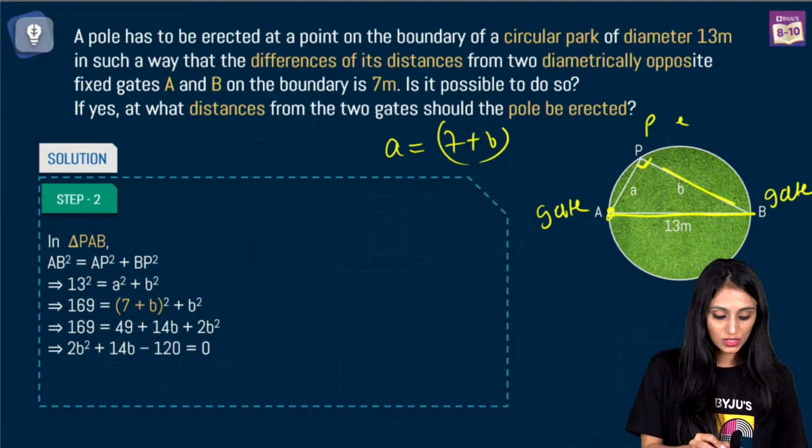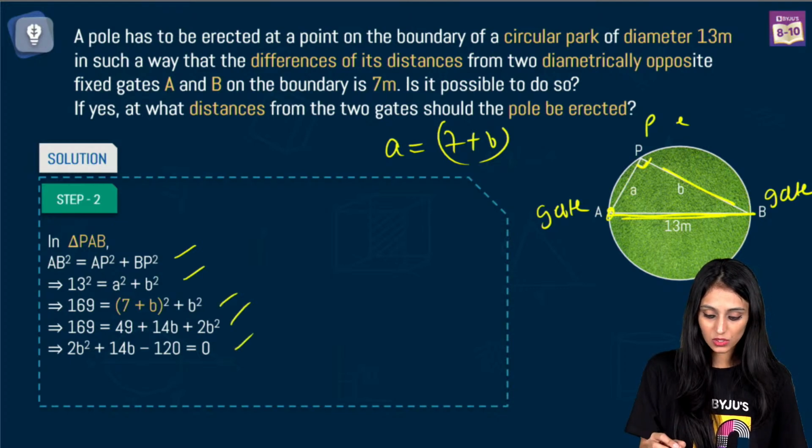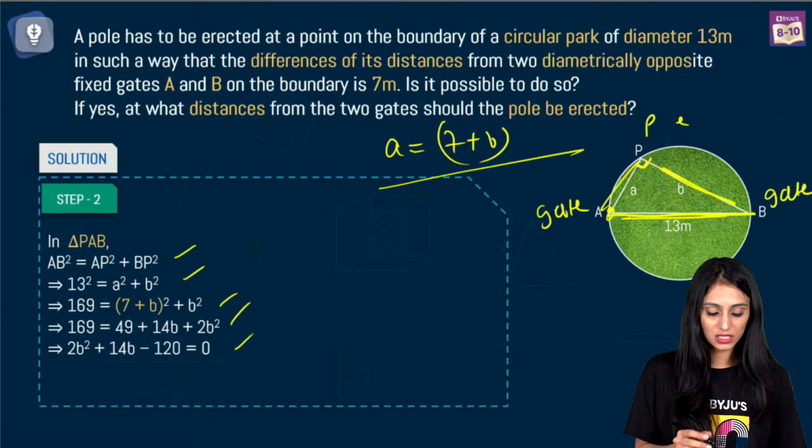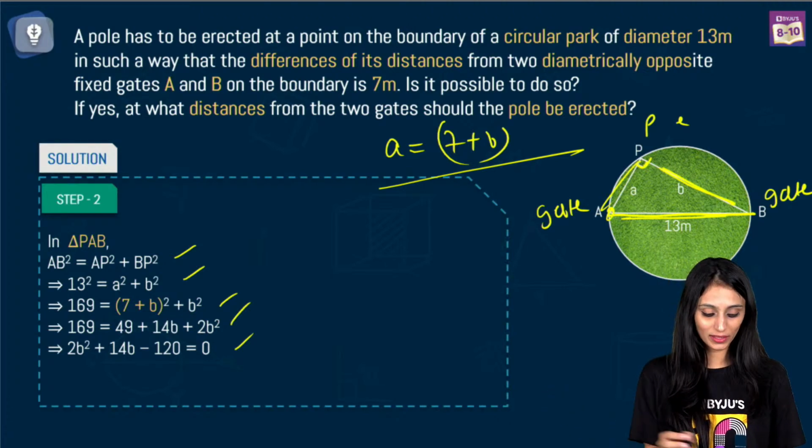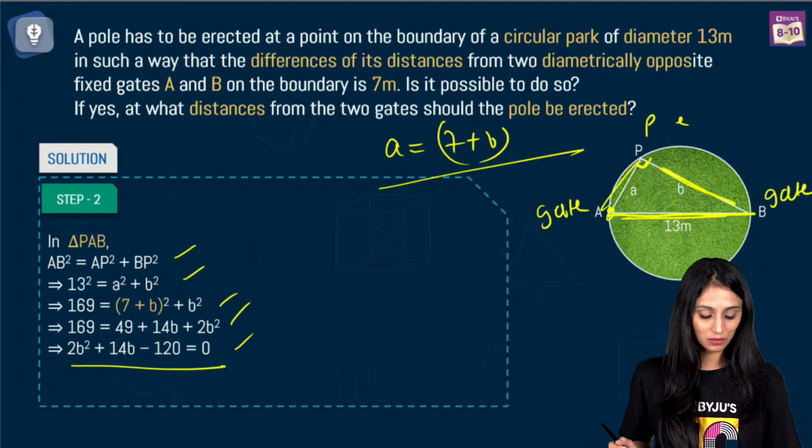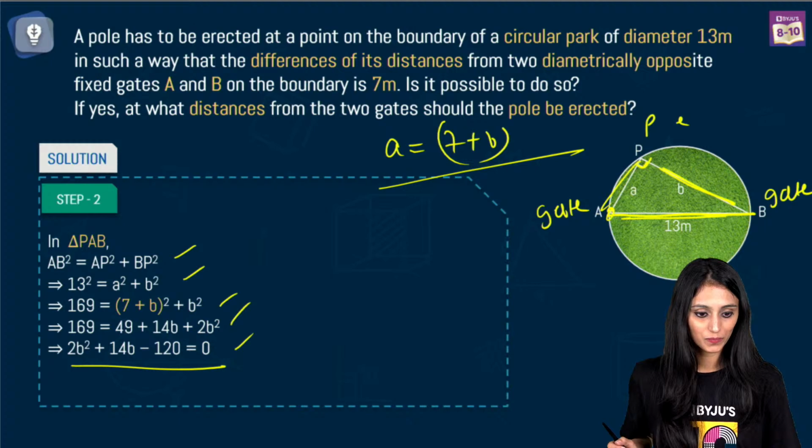So use this Pythagoras theorem. This is 13 square equals A square plus B square. A is 7 plus B. You just have to simplify this. Open it up: 2B square plus 14B minus 120 equal to 0.